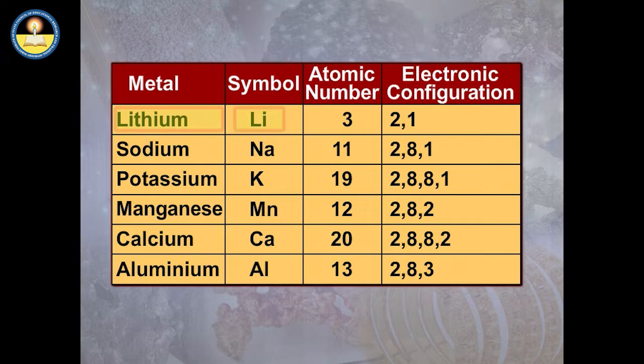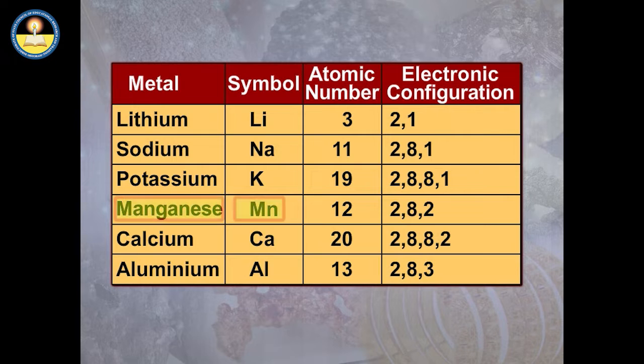Lithium, denoted by Li, has an atomic number 3. Its electronic configuration is 2,1. Sodium, which is denoted by Na, has an atomic number 11. Its electronic configuration is 2,8,1. Potassium is denoted by symbol K. It has an atomic number 19 and its electronic configuration is 2,8,8,1.